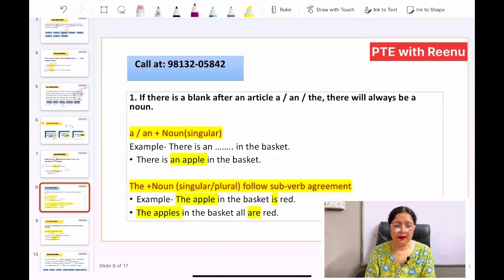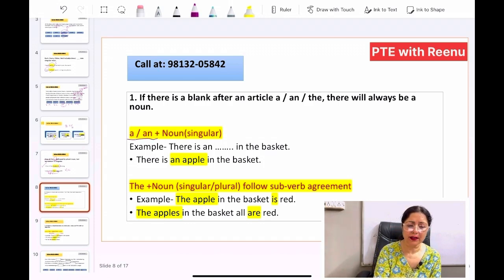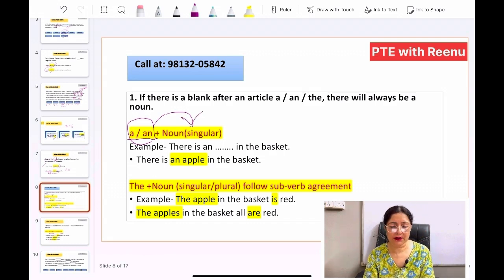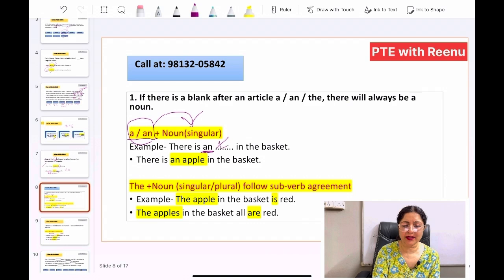Okay. Next, if we talk about articles, this is quite important, and most often you will see many of the reading fill in the blanks are based on this rule. For example, any article a, an or the will be followed by a noun. Now if a or an is there, then the noun would be singular. Let's see an example: there is an apple in the basket.